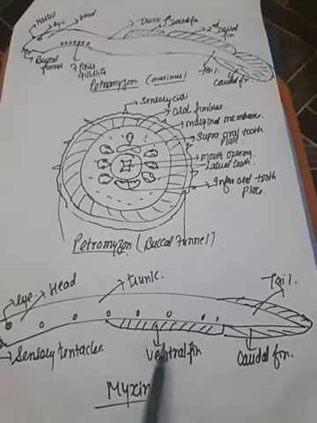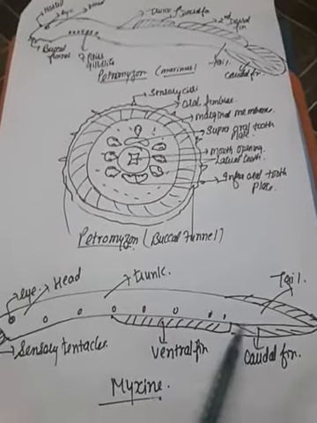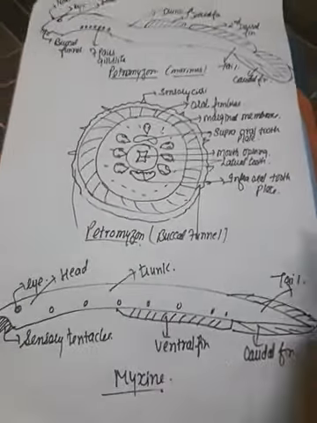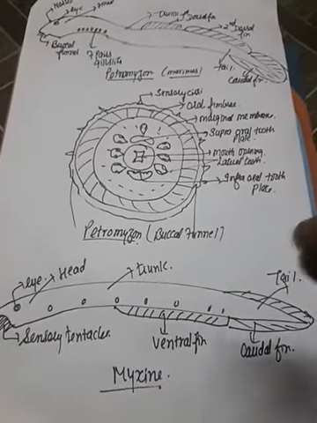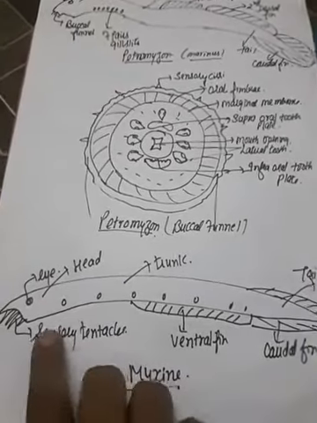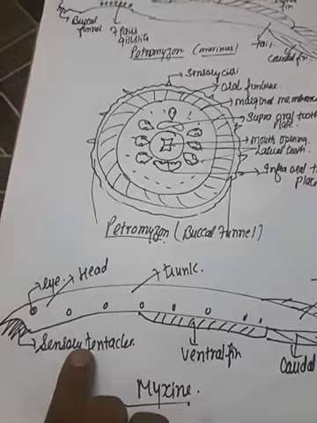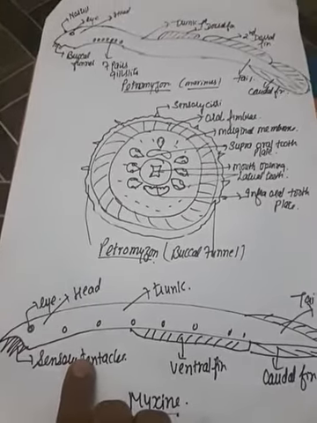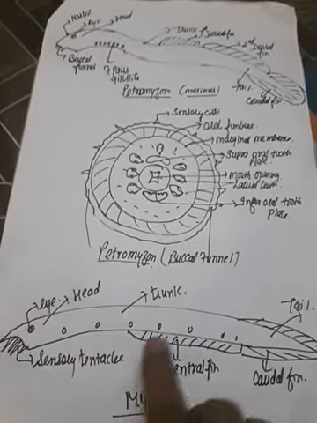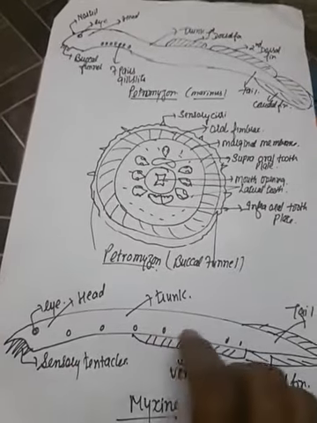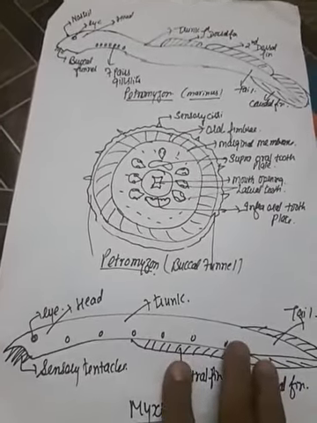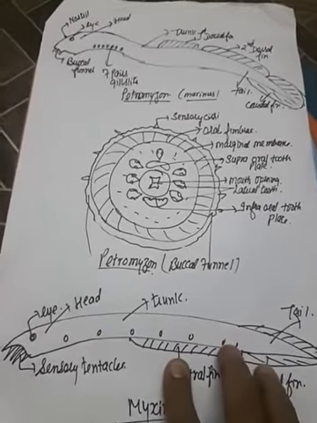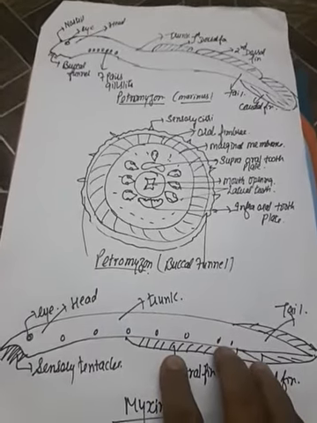A single ventral fin is present and the caudal fin is prominent. Myxine acts as an endoparasite. It adheres itself with the sensory tentacles and feeds on dead fishes usually. Here the branchial basket is incomplete as compared to Petromyzon. Here also the true jaws are absent.